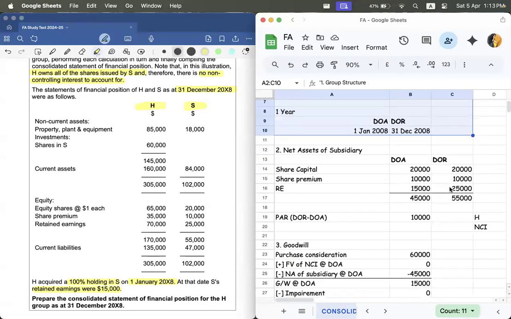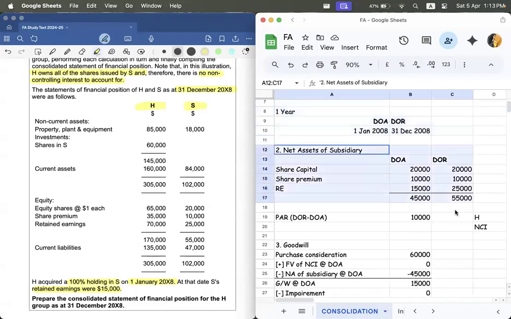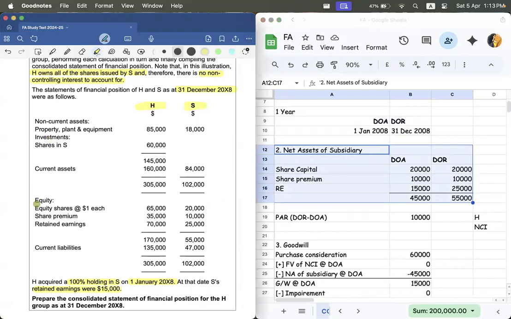Now we are going to move on to the next working, that is net asset of subsidiary. For that, you're going to go to the equity section, that is this section. Clear? And from there, you're going to take each and everything, that is the share capital, the share premium, and the retained earnings.